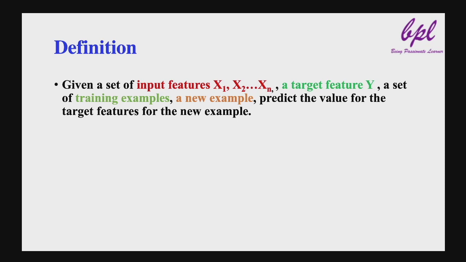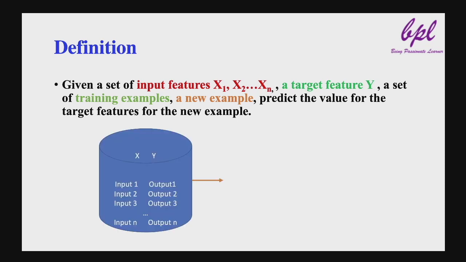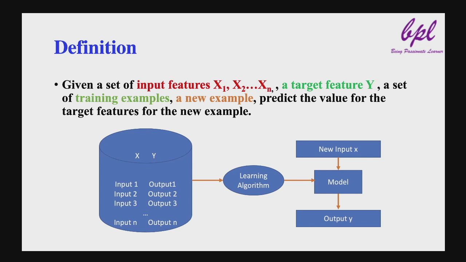Now let us try to understand this definition. We provide training examples to the learning algorithm. These training examples consist of input features and target feature. What are input features and target feature? We will be discussing that in a few moments later in this video. The machine learning model is trained using these training examples. Once the model is trained, it can be used for prediction. When we provide a new input x, the model will predict output y.